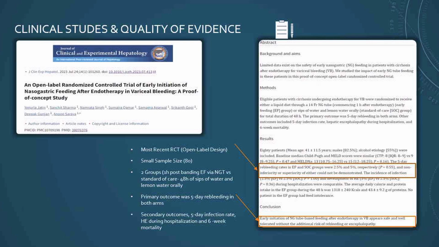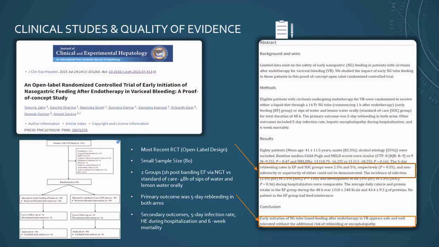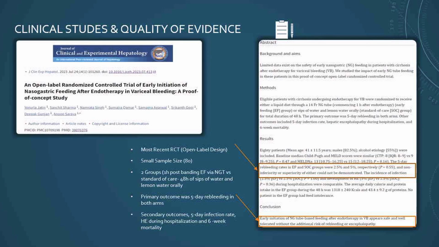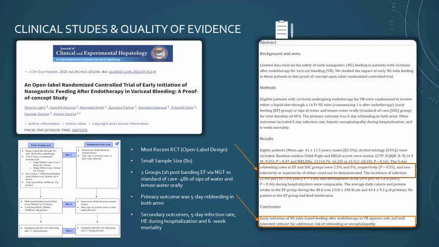One group was 1 hour post-banding. They did esophageal or NG tube placement, and the other group went with standard therapy, which is standard care, which is 48 hours of sips of water and lemon water orally. The primary outcome was 5-day rebleeding in both arms, with the secondary outcomes being 5-day infection rate, hepatic encephalopathy during hospitalization, and 6-week mortality. And it kind of commented based on the 2 groups.